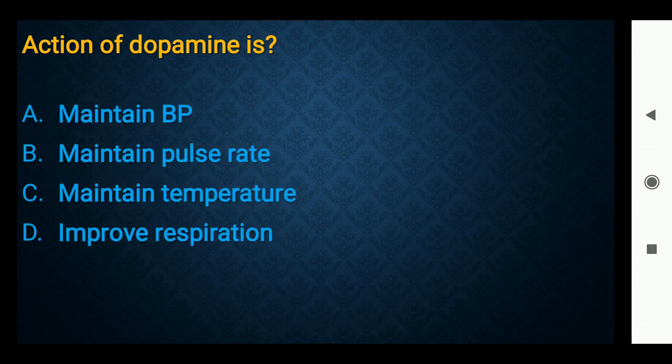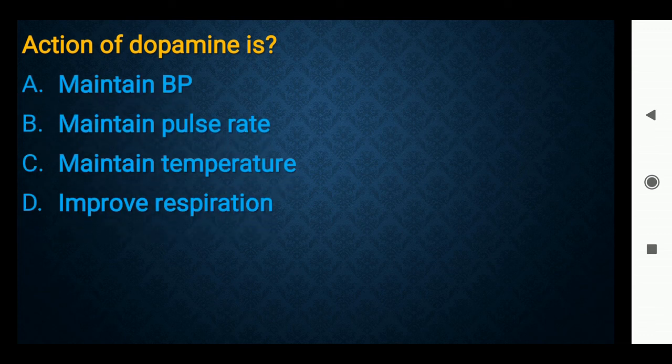Action of dopamine is maintain BP, maintain pulse rate, maintain temperature, improve respiration. The right answer is option A. The major function of dopamine is to maintain blood pressure in the body.